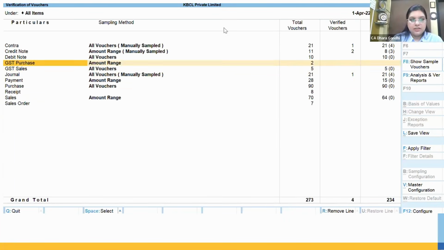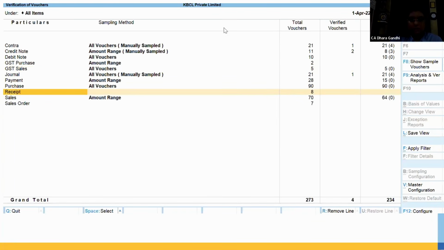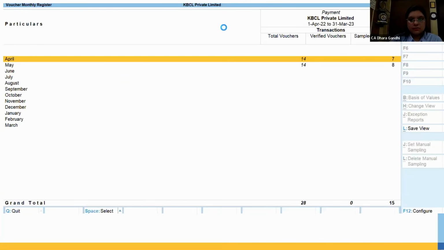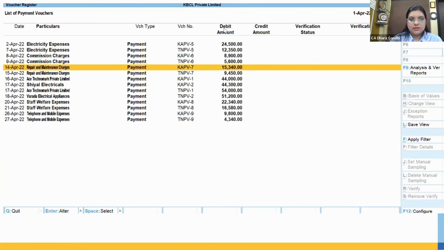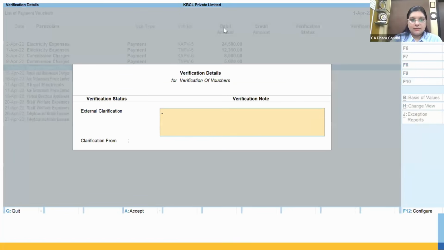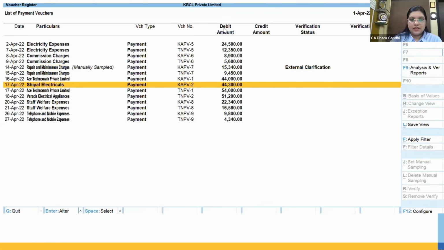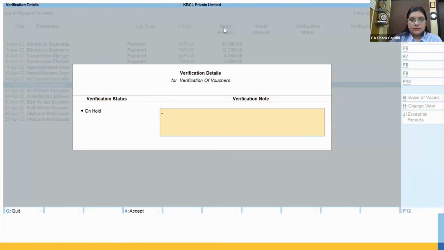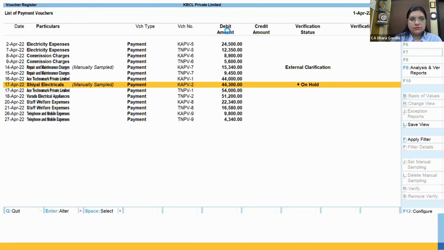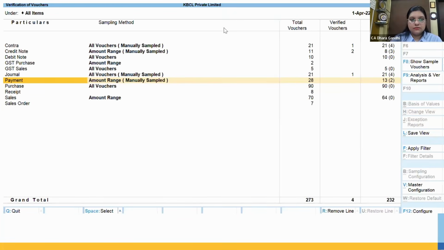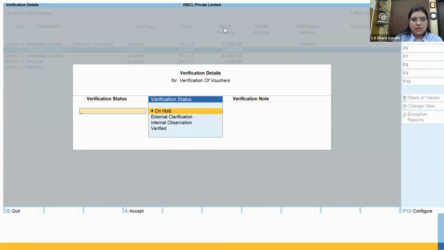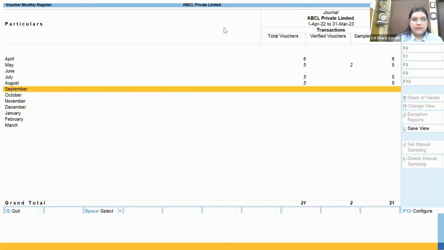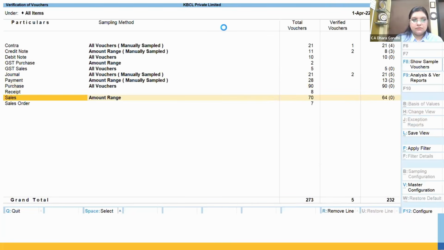Similarly, JB, GST purchases, sales, receipt, payments. I want to see any specific payment done. If I am verifying anything from here, I'll put a note for this transaction: I need some external clarification. You can put whom you need clarification from. This transaction I'm keeping on hold. Similarly, journal vouchers I'm checking. What I have verified, I'm marking as verified.